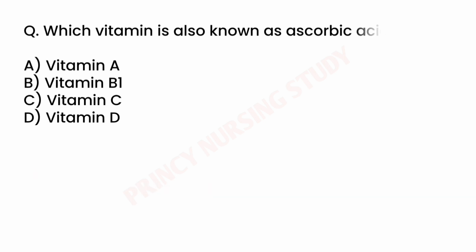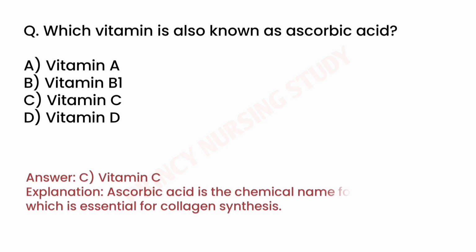Next question. Which vitamin is also known as ascorbic acid? Correct answer is C. Vitamin C. Ascorbic acid is the chemical name for vitamin C, which is essential for collagen synthesis.